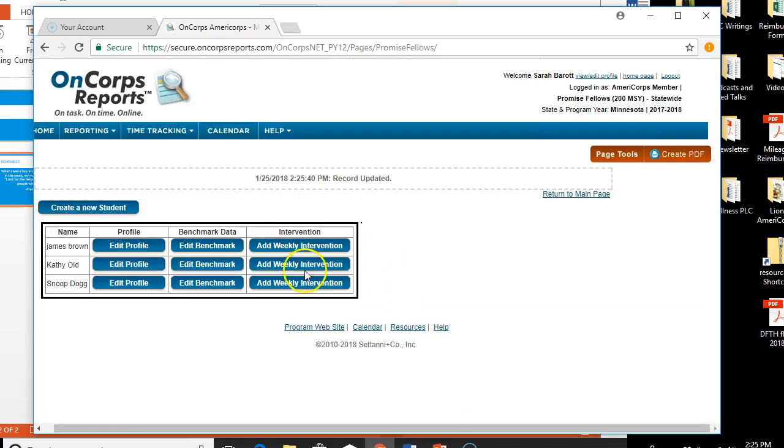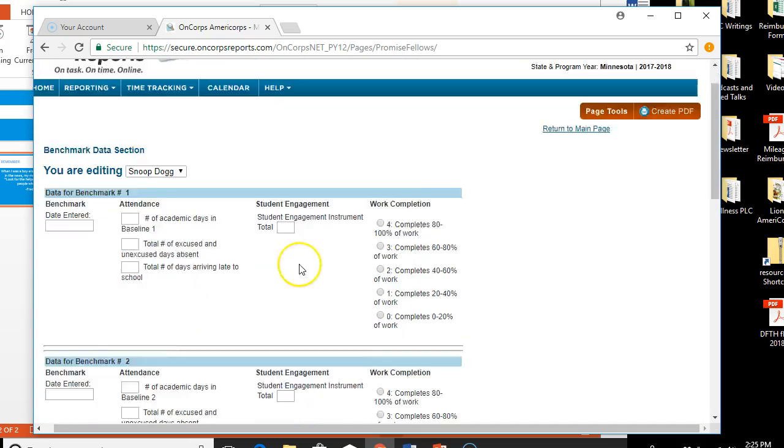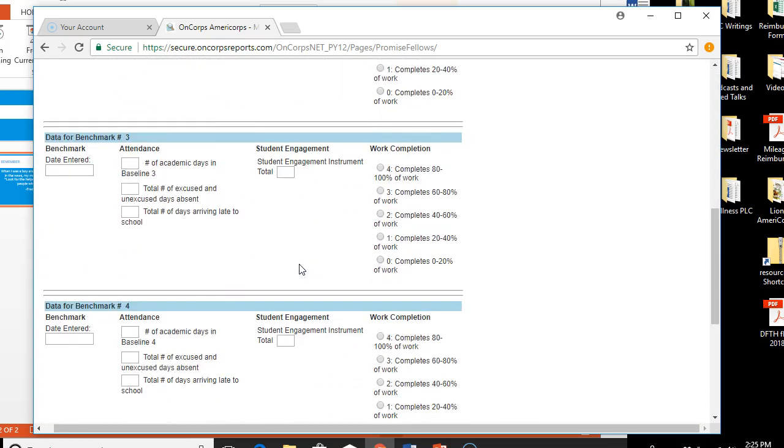When that's done, go to Edit Benchmark and put in all the information that you have from the quarter the student left. For example, if the student leaves in the third quarter, enter their last information and try to really include that SEI score if possible.